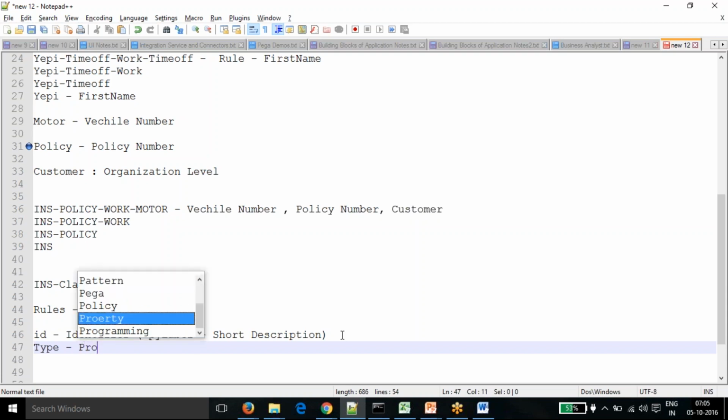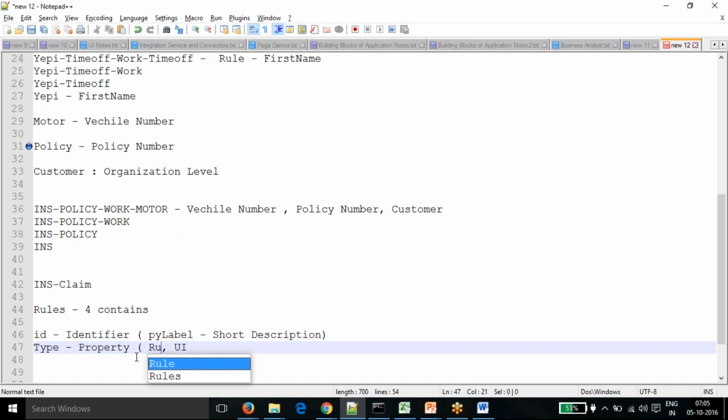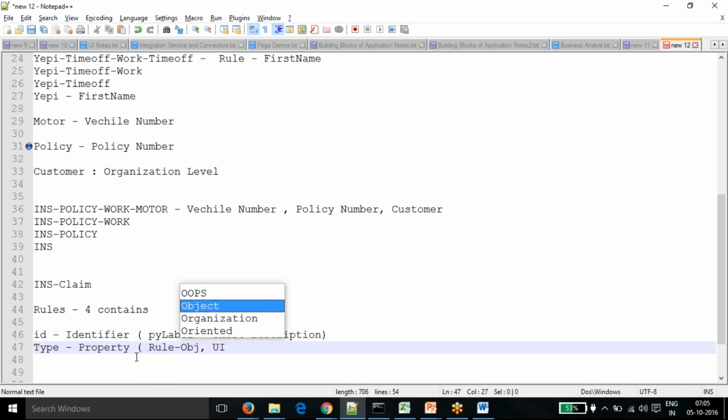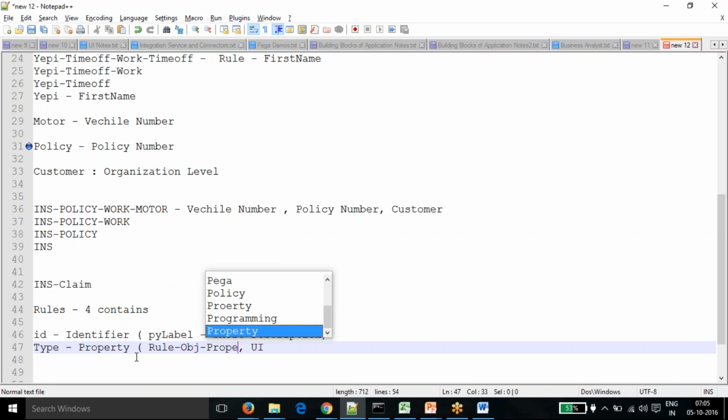If it is a property, or UI, for everything there is a defined class. For a property, the name of the class is Rule-Obj-Property. In the same way, for UI sections it will be Rule-HTML-Section, and so on for decision.